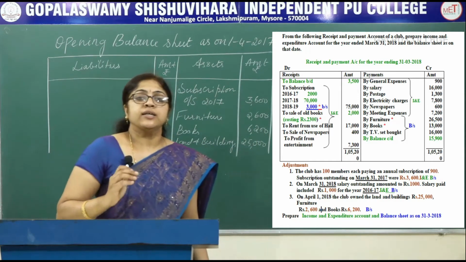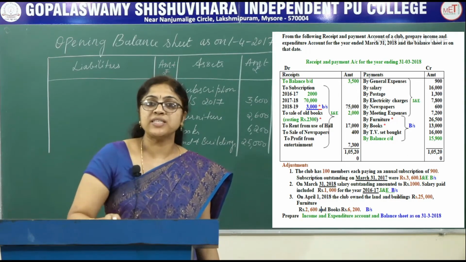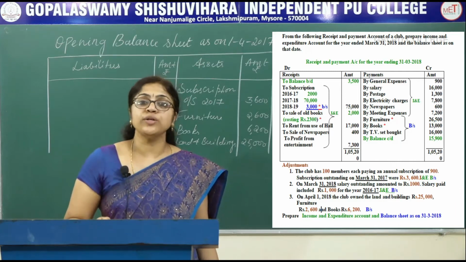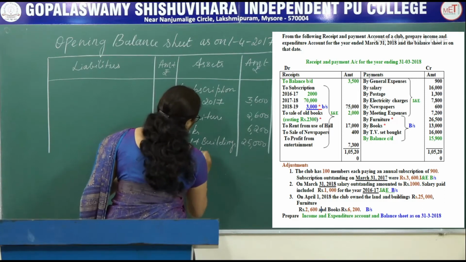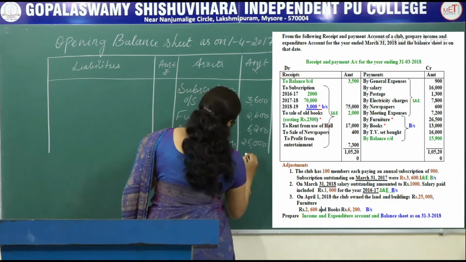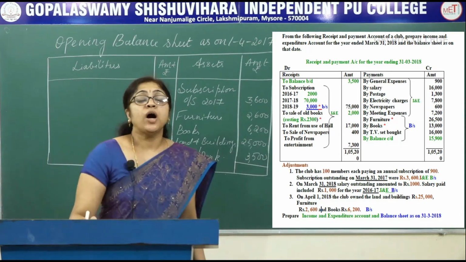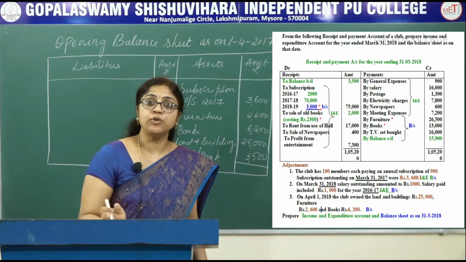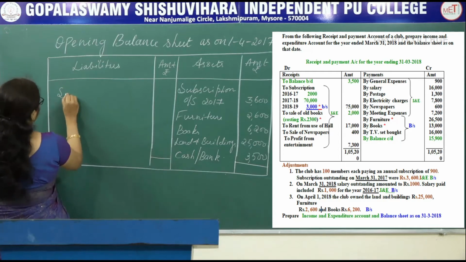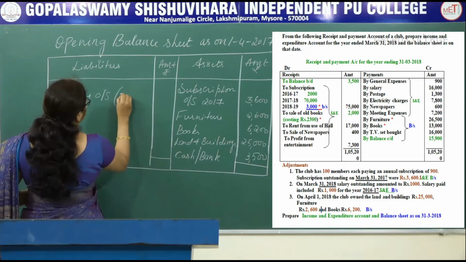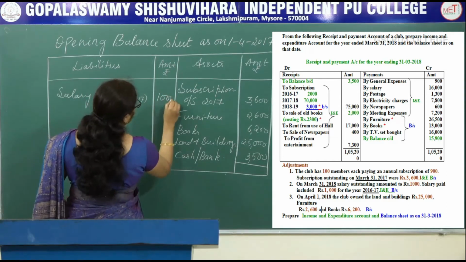Next, see the receipts and payment account. In the receipts and payment account debit side, the balance brought down is given. So bring that cash or bank balance amount, 3,500. Next, in the adjustment, outstanding salary related to the previous year is given. Bring that one to the liability side. Salary outstanding 2016-17, that is 1,000.